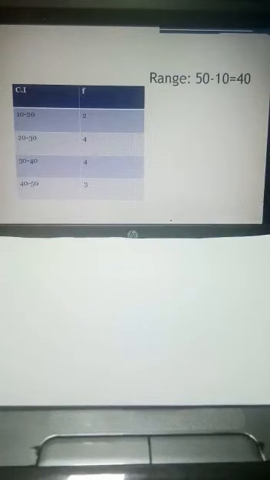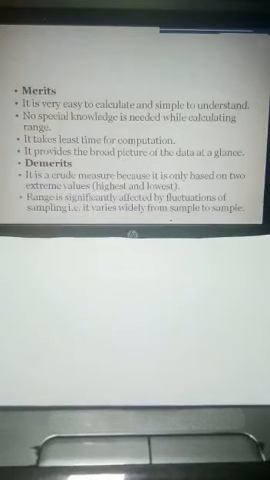So in this way we can calculate the range. So what are the different merits of the range? It is very easy to calculate, simple to understand. No special knowledge is required while calculating the range, and it takes least time for the computation. Then it gives the broad picture of the data. Just you look at the data, it gives the broad picture about the data, that how much dispersion is there.